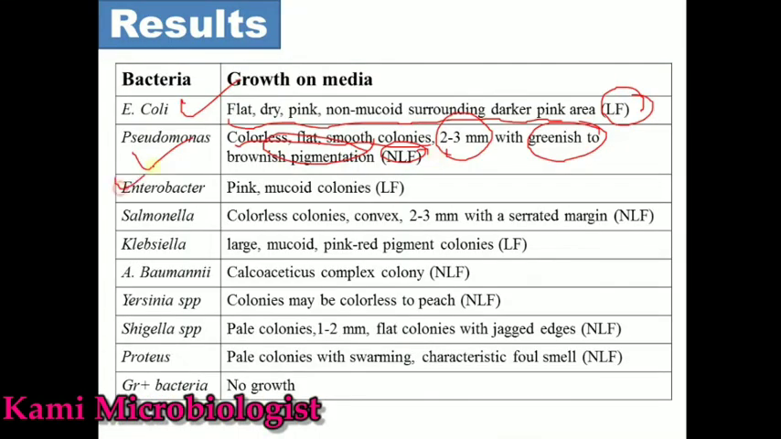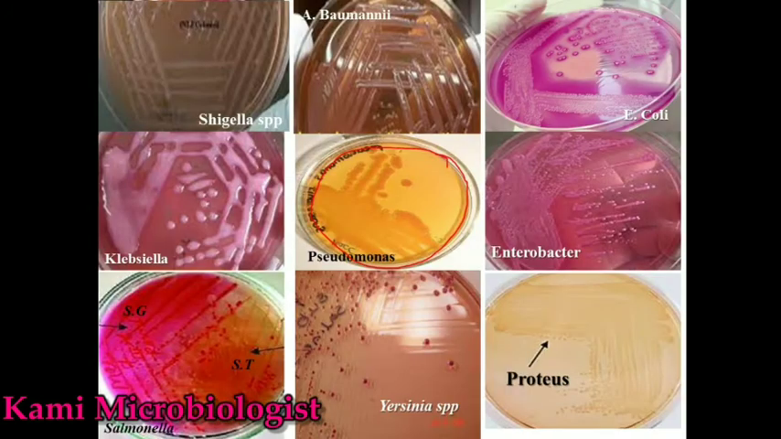Then third is Enterobacter. Enterobacter actually produces pink mucoid colonies, which shows that it is a lactose fermenting bacteria. Let me show. So as you can see, these are the colonies of Enterobacter.